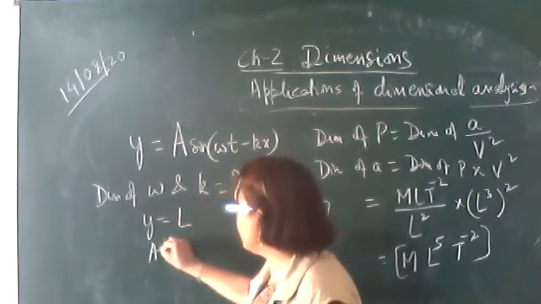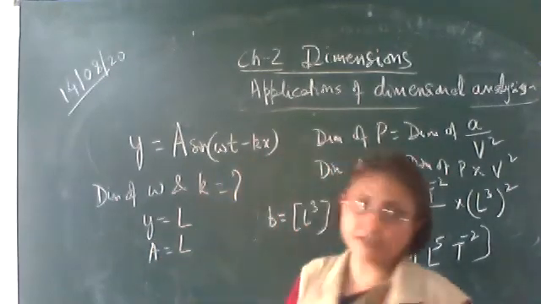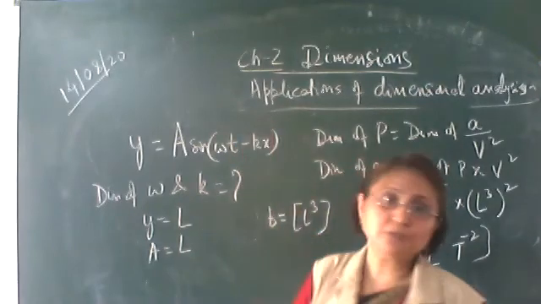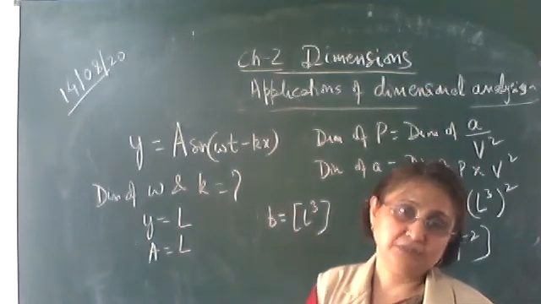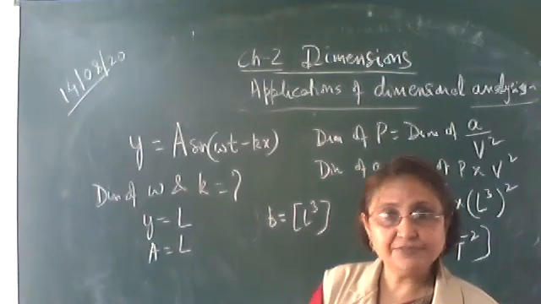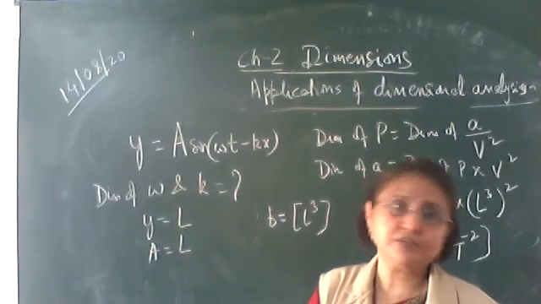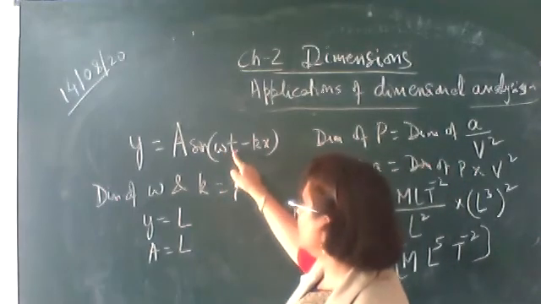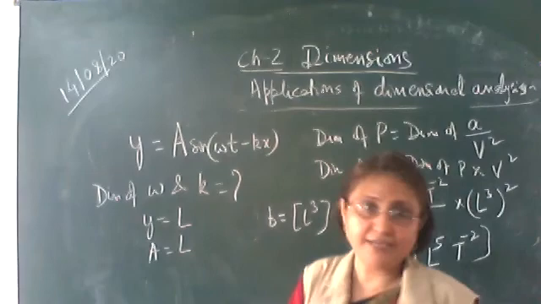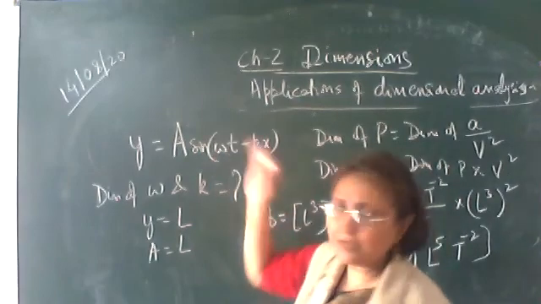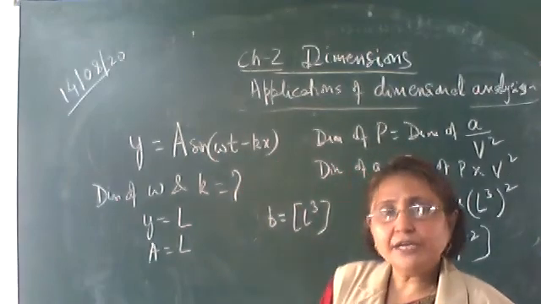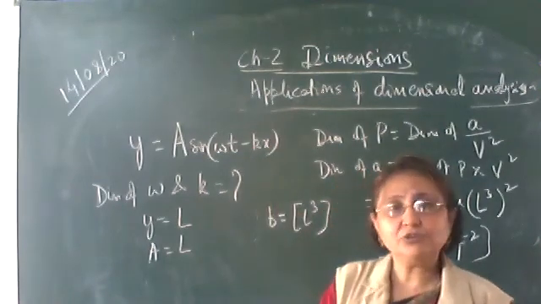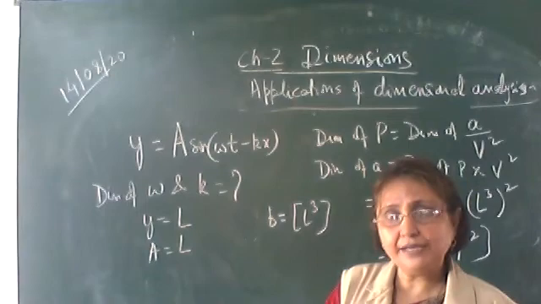So amplitude also has got a dimension, capital L. Now we have studied that sine theta, any trigonometric ratio, should be dimensionless. It is omega into t minus k into x. Omega is just a Greek symbol. So here you have to find out the dimension of omega and k.